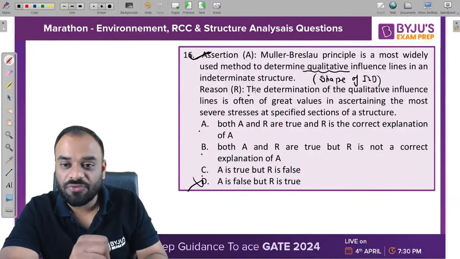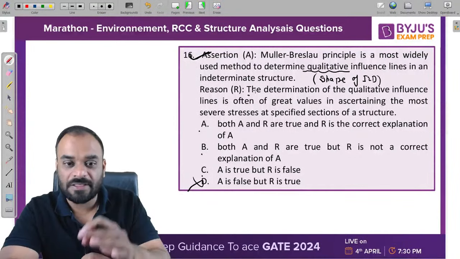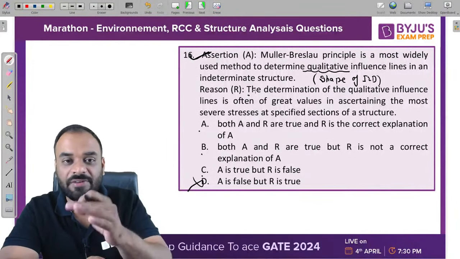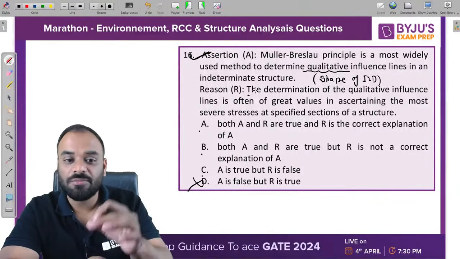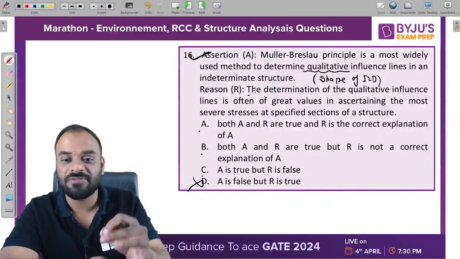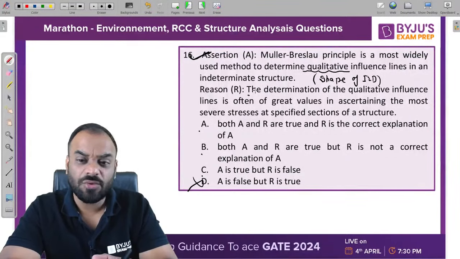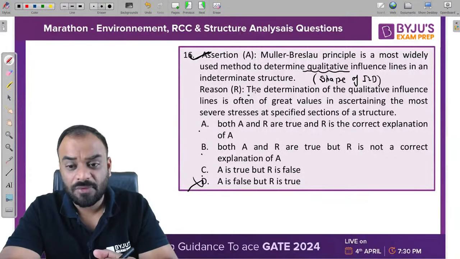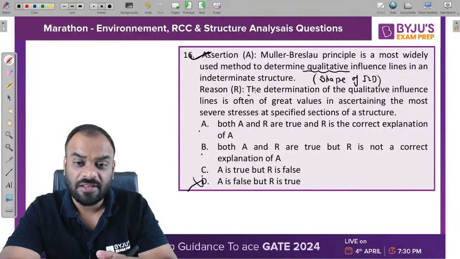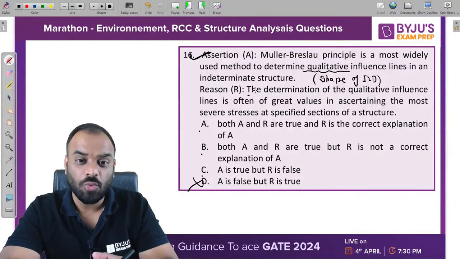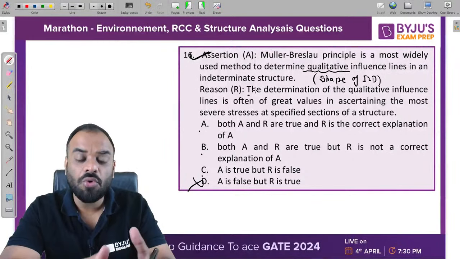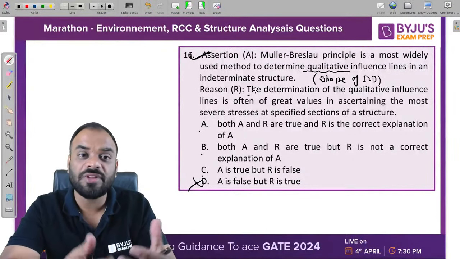The determination of qualitative influence line is often of great value in ascertaining the most severe stresses at a specified section of a structure. Now tell me guys, by knowing the qualitative ILD, are you able to understand what should be the location of your load so that you may have the maximum value of that particular stress function?